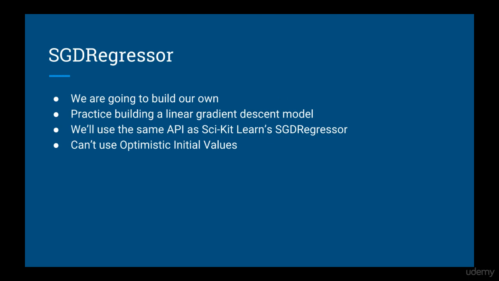The first modification we're going to make is we're going to build our own SGD regressor. This is going to give you some practice with building a gradient descent model, in case you don't remember. In order to make sure it has the same API as scikit-learn's SGD regressor, we need to implement a partial fit function and a predict function. Note that doing this means we won't be using the optimistic initial values method, because the predictions will be determined by the weights.